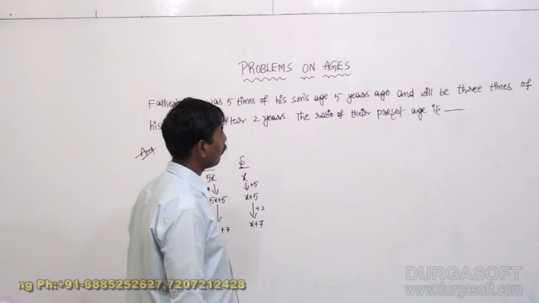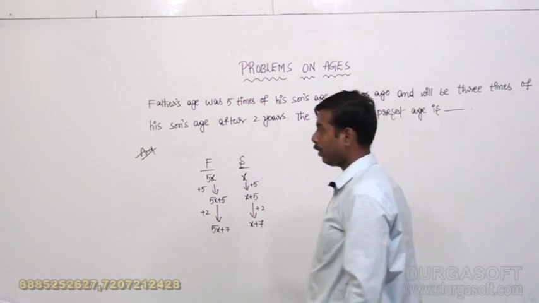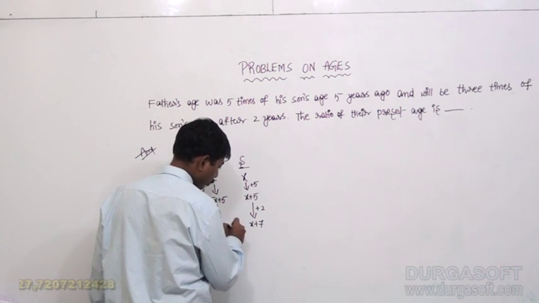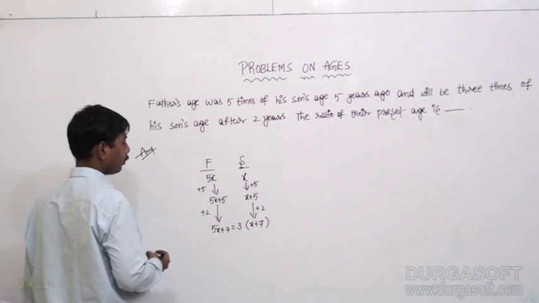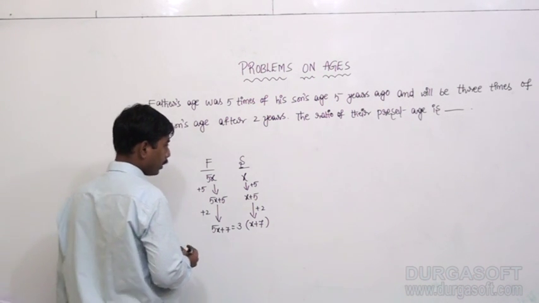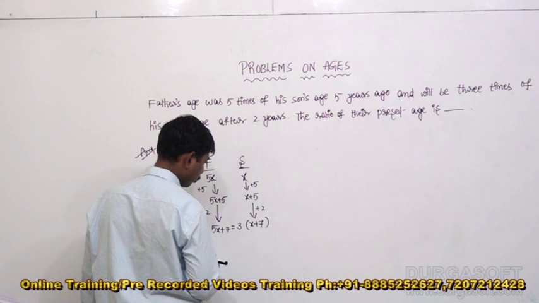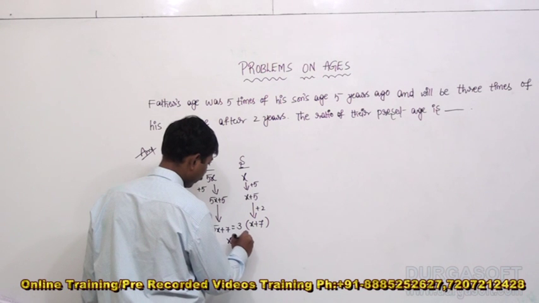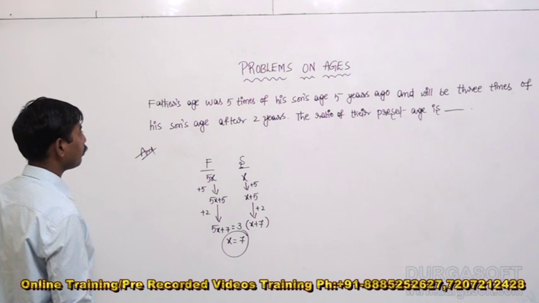From present, after 2 years, the age of a father would be 3 times his son's. The age of father after 2 years is 5x plus 7, which would be thrice x plus 7. 5x plus 7 equals 3x plus 21. 3x comes to this side, 2x equals 14. 2x equals 14 means x equals how much? 7.